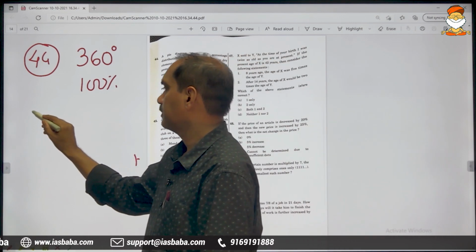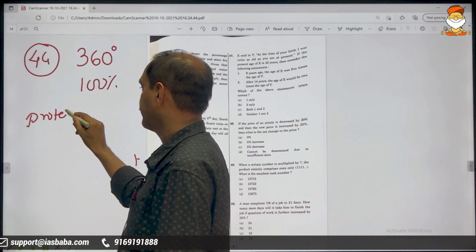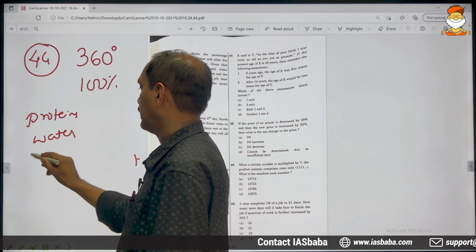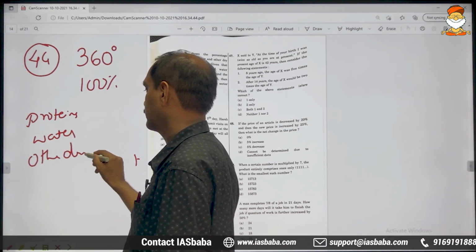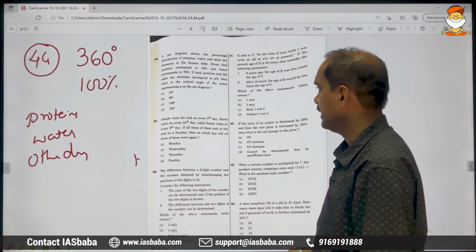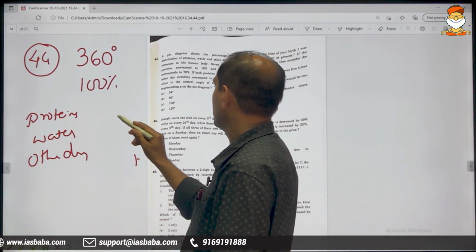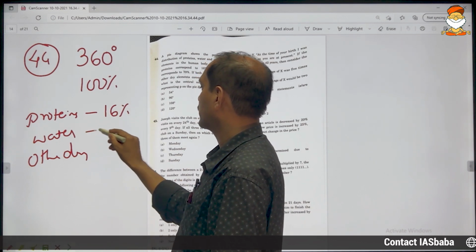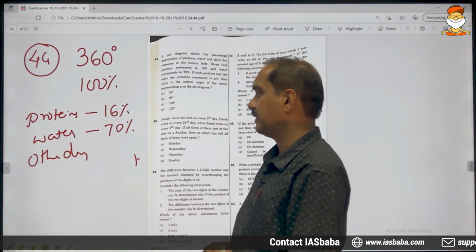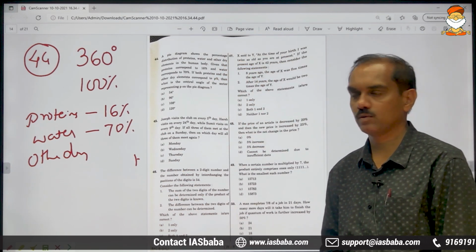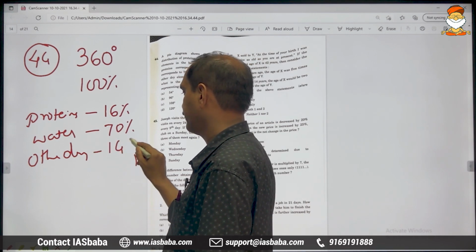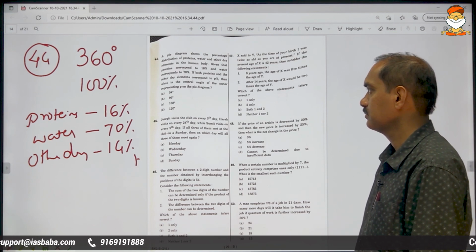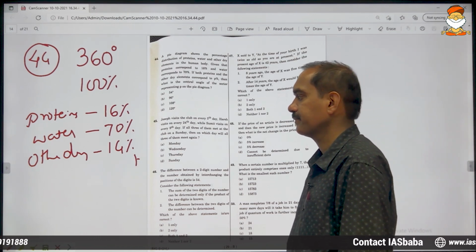In this pie chart, we have proteins, water and other dry items. Proteins, as he has said, correspond to 16%. Water corresponds to 70%. Already 86% is over. The remaining 14% must be the other dry elements in the human body, right?